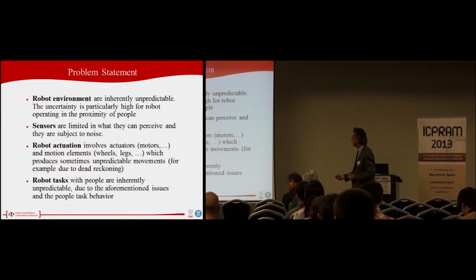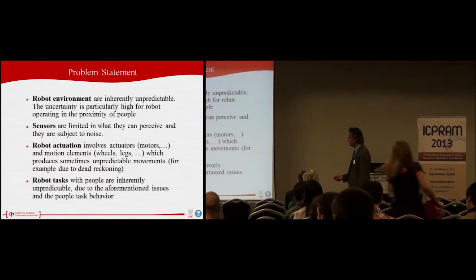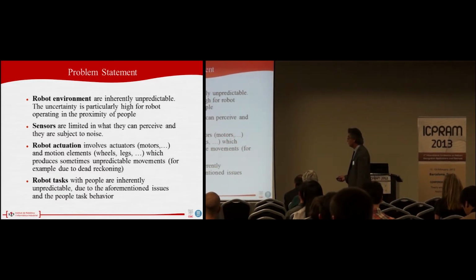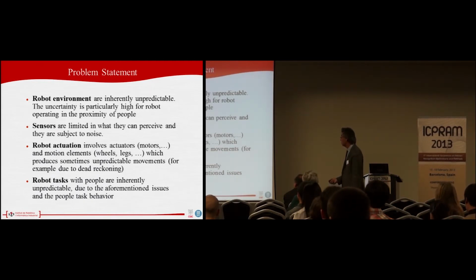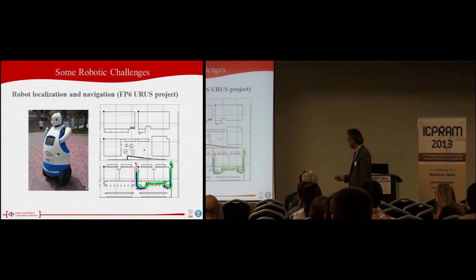Another issue is that sensors are limited in what they can perceive, and they are subject to noise. This is very typical in many applications, as we will see. Robot actuation involves actuators, motors, motion elements, wheels, legs, which sometimes produce unpredictable movements, for example, the reckoning errors and many others that usually happen. And robot tasks with people are inherently unpredictable due to the previous topics and the people's behavior. That is what we find.